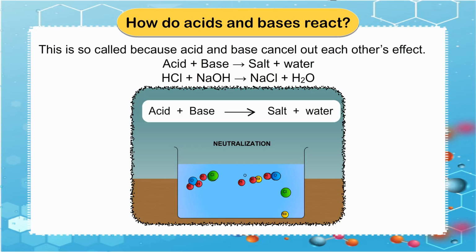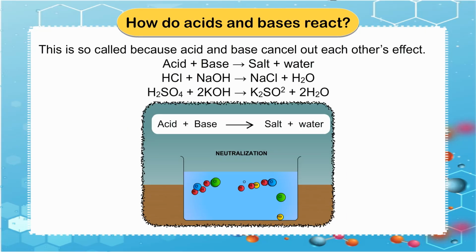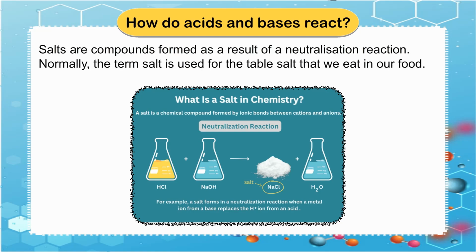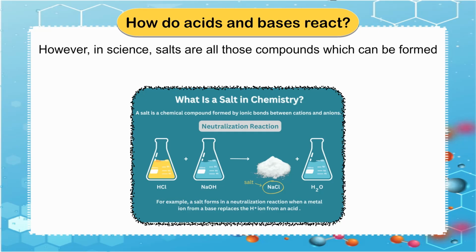HCl + NaOH gives us NaCl + H2O. H2SO4 + 2KOH gives us K2SO4 + 2H2O. Salts are compounds formed as a result of a neutralization reaction. Normally, the term salt is used for the table salt that we eat in our food. However, in science, salts are all those compounds which can be formed by neutralization reactions.